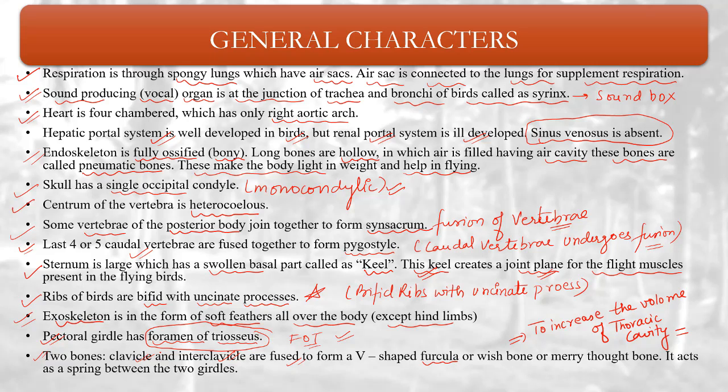The pygostyle is basically a caudal vertebrae which undergoes fusion. Understood? Sternum is large and has a swollen basal part known as keel. This keel creates a joint for the attachment of flight muscles. Ribs are bifid with uncinate process. Exoskeleton is covered with soft feathers, the plumage. You have already gone through that, except the hind legs. Foramen triosseum is present in the pectoral girdle.